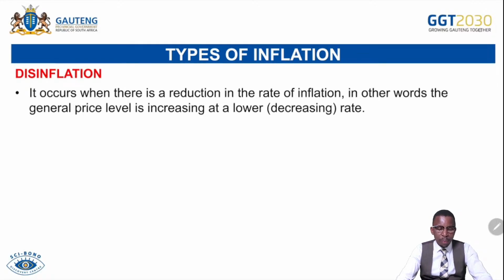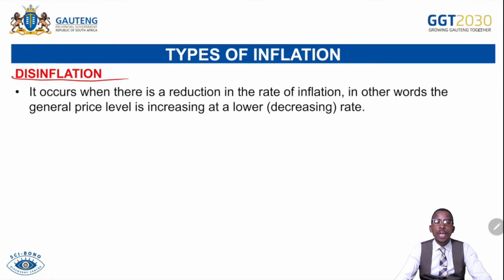So we talk also about disinflation. If we talk of disinflation, we talk about an increase in the inflation rate at a decreasing rate. So the inflation rate does increase, but it is increasing at a decreasing rate compared to the previous year. We call that a disinflation. It doesn't mean there is no inflation. There is inflation, but inflation is increasing at a decreasing rate compared to the previous year.